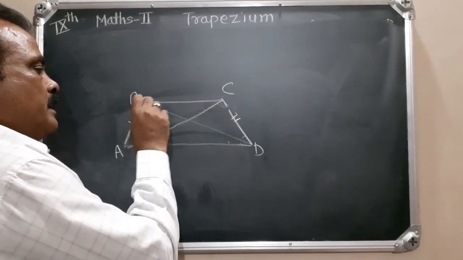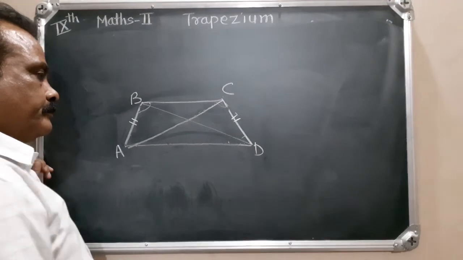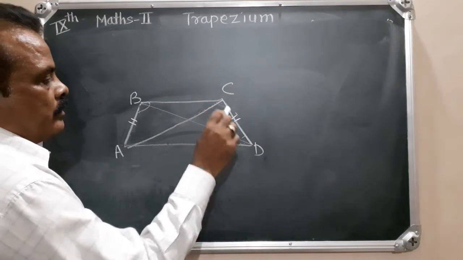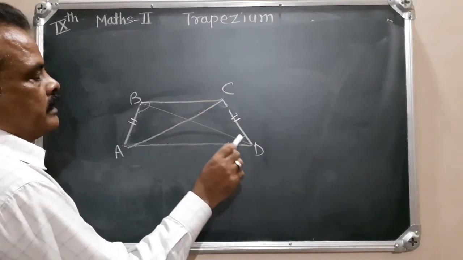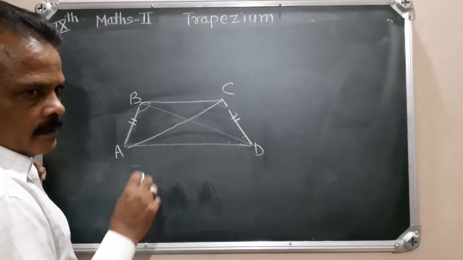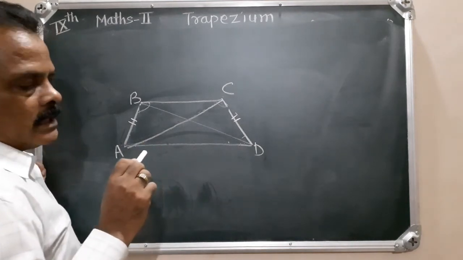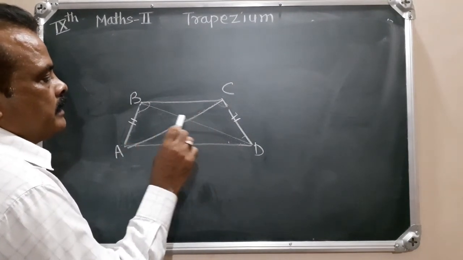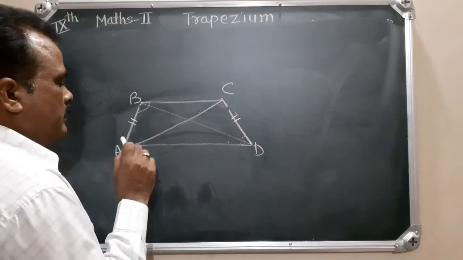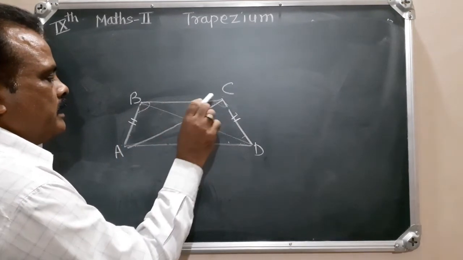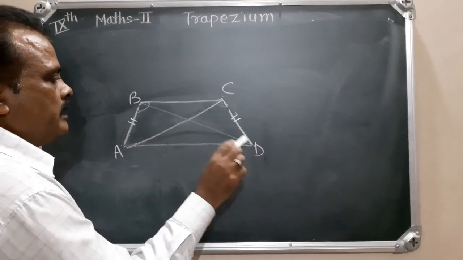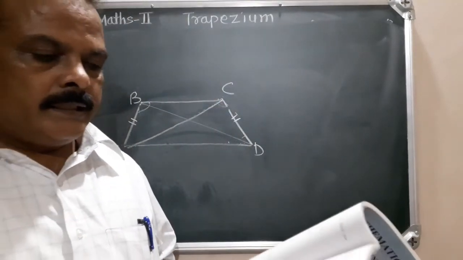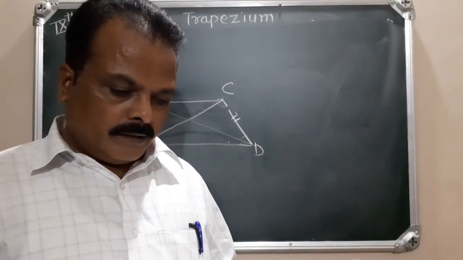In these two triangles, side BC is common, AB is congruent to DC, and these diagonals are congruent because diagonals of isosceles trapezium are congruent. Therefore, by SSS test, these two triangles are congruent. Therefore, angle ABC is congruent to angle BCD, corresponding angles of congruent triangles. In this way, we can prove this.